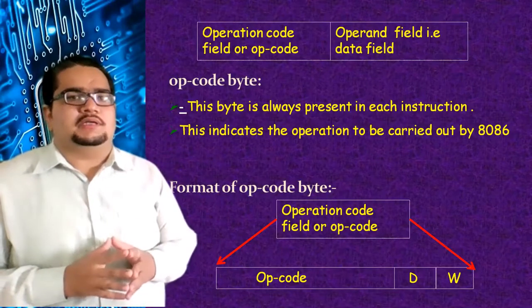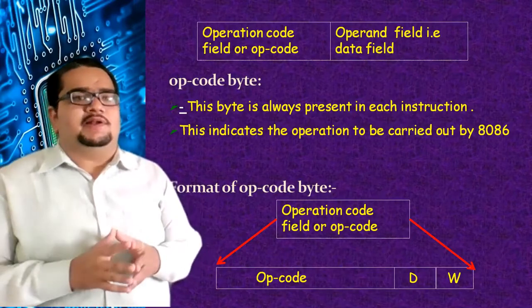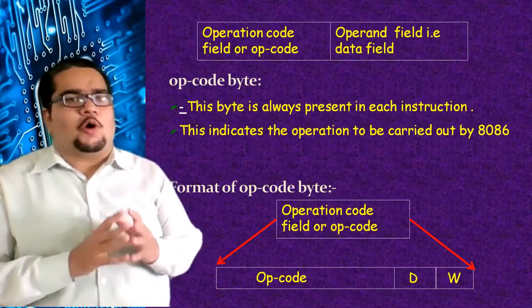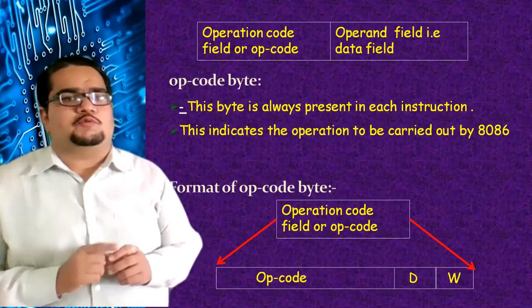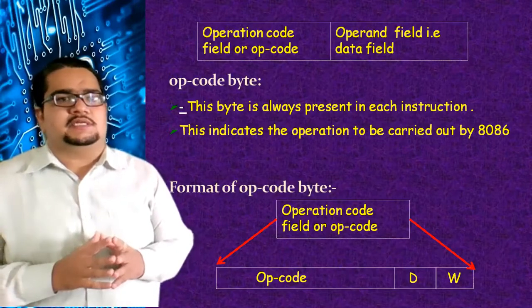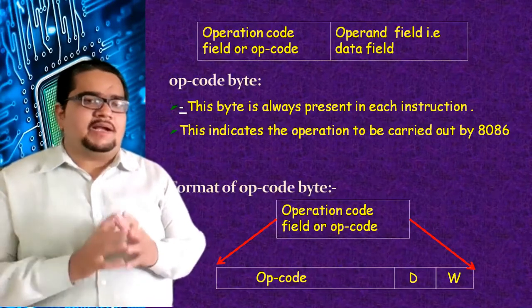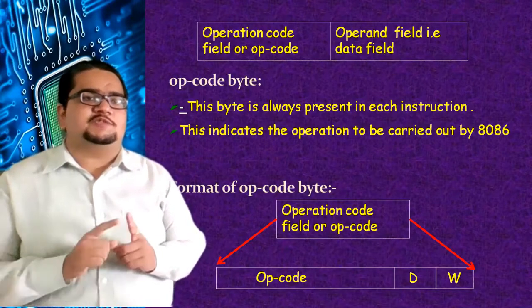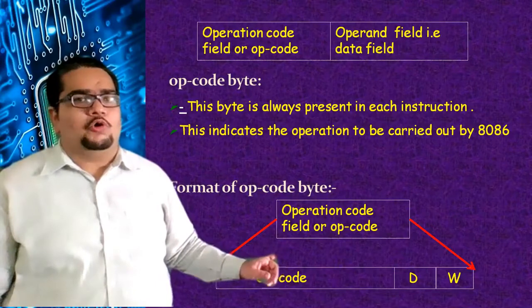This opcode byte is always present in each instruction. This is a mandatory field. Every instruction has an opcode field, the first byte. That is why the minimum size of the instruction formats is 1 byte in length. So by default, at least the instruction size will be 1 byte, and that 1 byte is particularly the opcode byte.